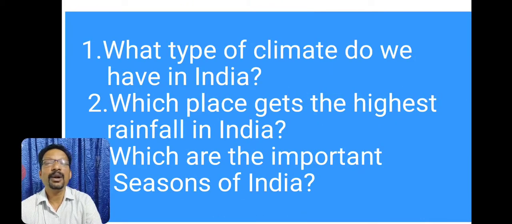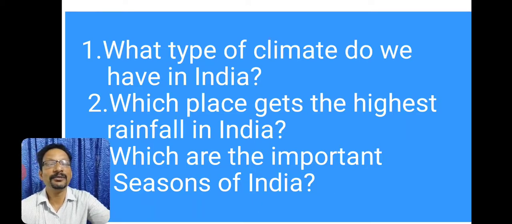First question is, what type of climate do we have in India? Yes, you're right. India has tropical monsoon type of climate. Second question is, which place gets the highest rainfall in India? Just now I told you. It's Mawsynram in Meghalaya. Third question is, which are the important climatic seasons of India? Yes, you know the answer. There are four. One, the winter season, second, the summer season, third, the rainy season, and fourth, the retreating monsoon season.